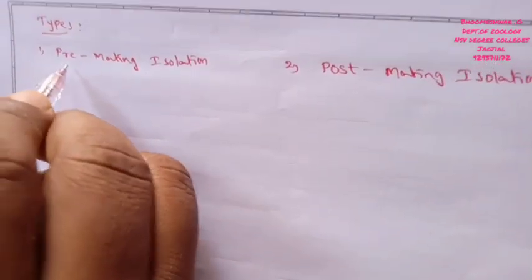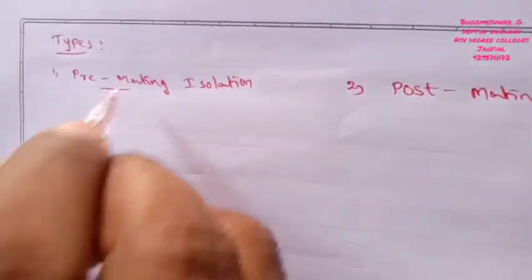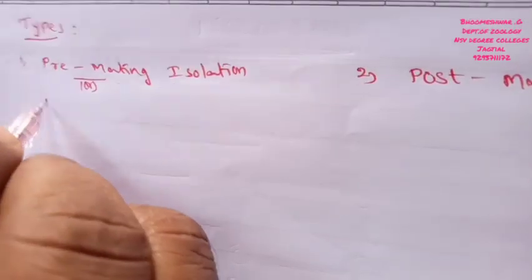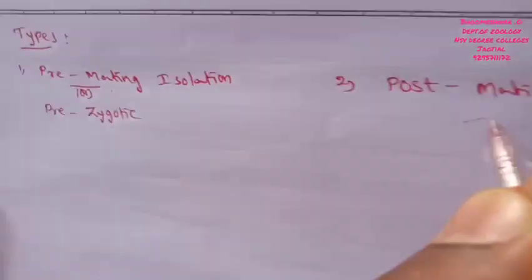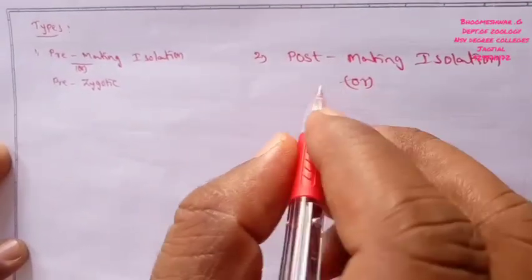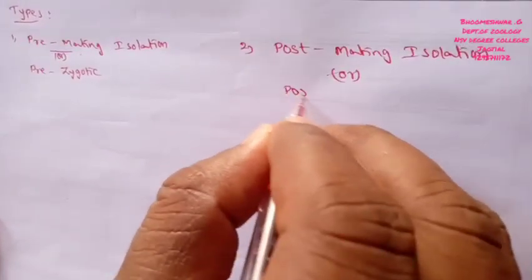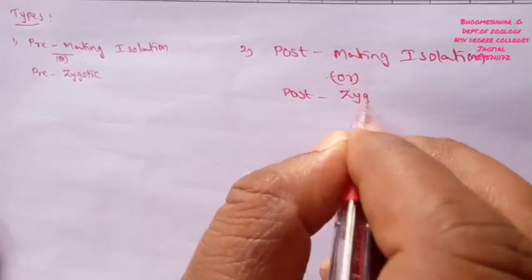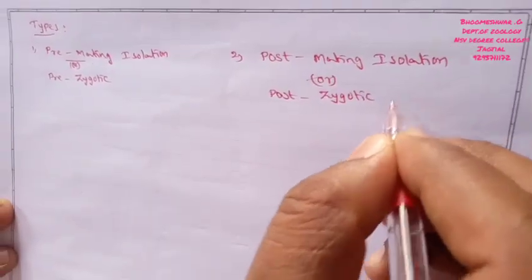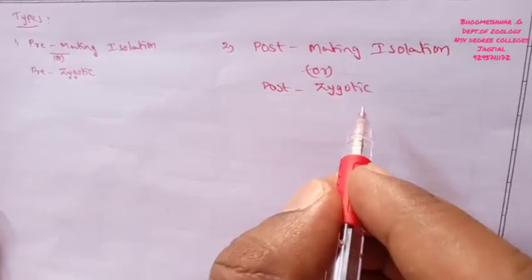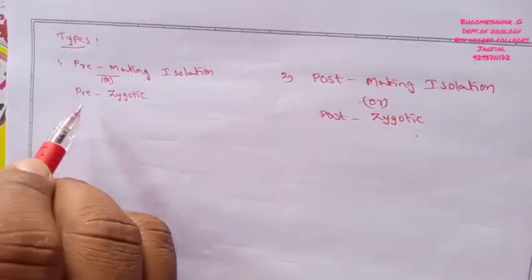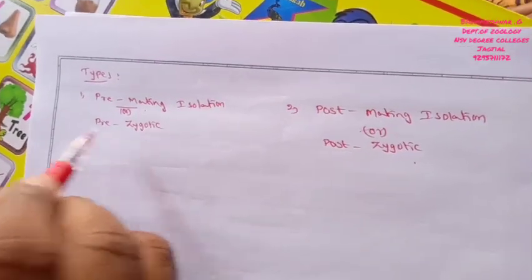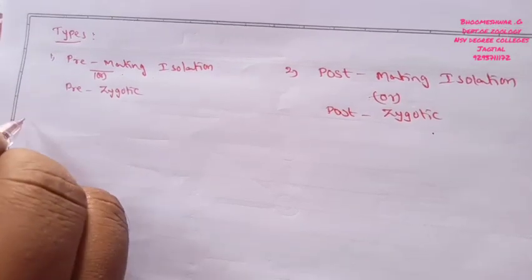Pre-mating isolation is also named pre-zygotic isolation, and post-mating isolation is also named post-zygotic isolation. Post-zygotic isolation prevents the formation of hybrids, whereas pre-zygotic isolation prevents the process of copulation or fusion of gamete cells, right?